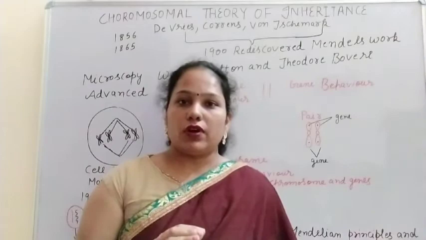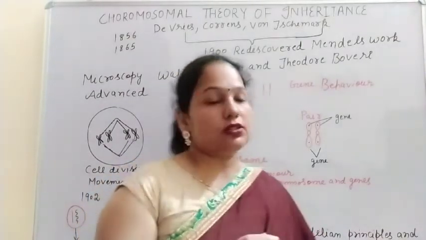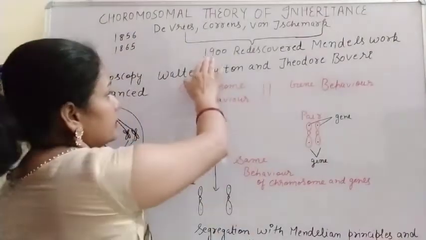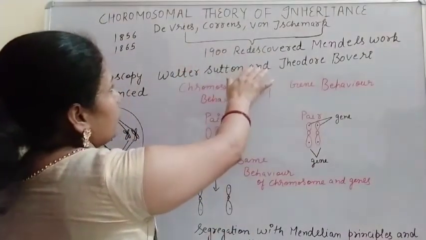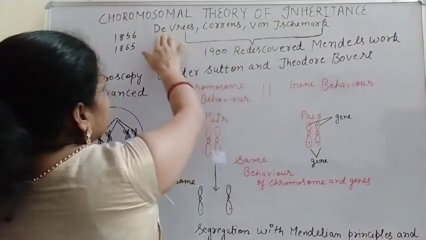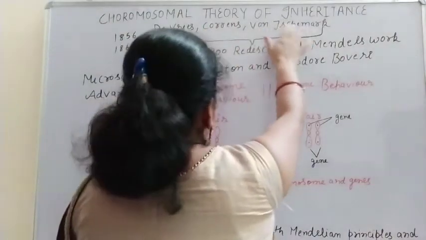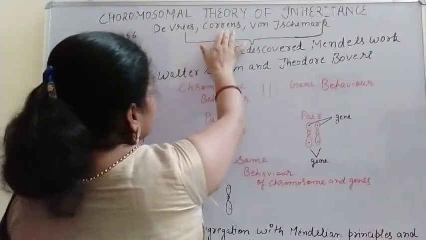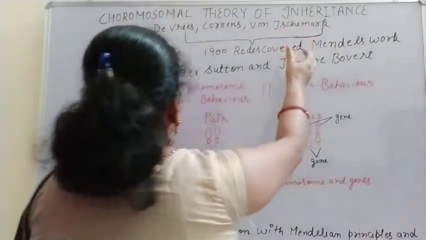So Mendel's work was not accepted by most of the scientists, but during the 1900s Mendel's work was rediscovered by three scientists, De Vries, Correns and von Tschermak.